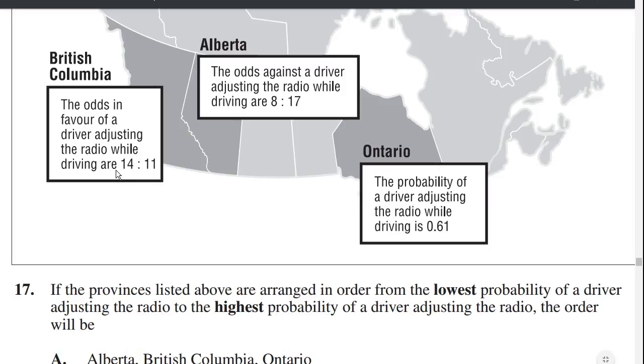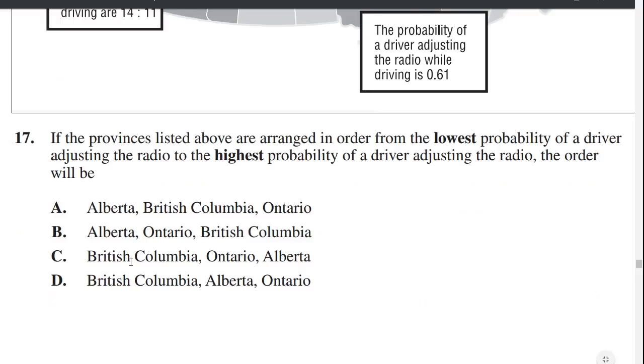So we have 56 for BC, 61 for Ontario, and 68 for Alberta. So the correct answer, it asks for lowest probability to highest probability. So that's BC at 56, Ontario at 61, and Alberta at 68. BC, Ontario, Alberta. The answer is C.